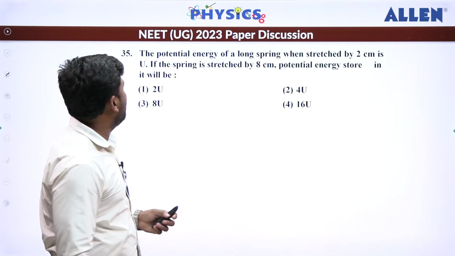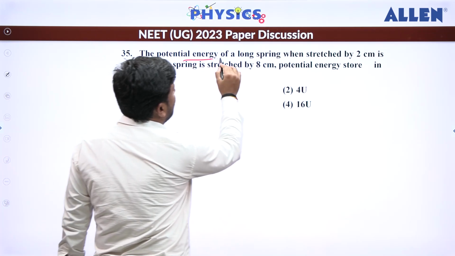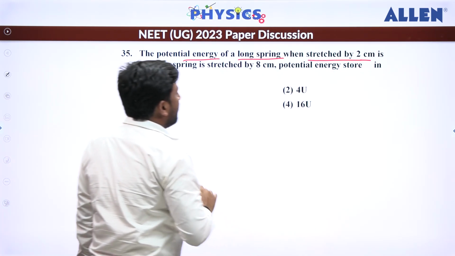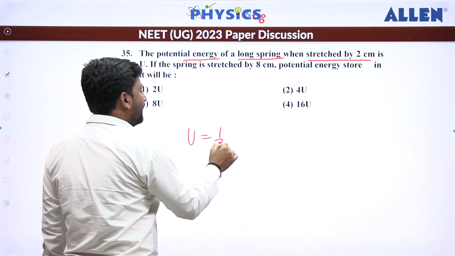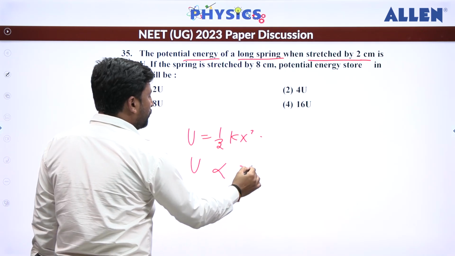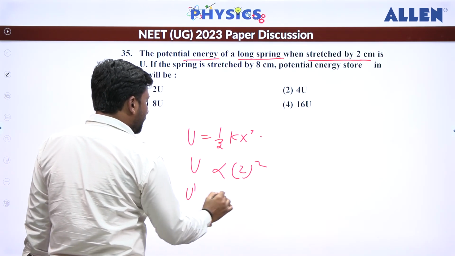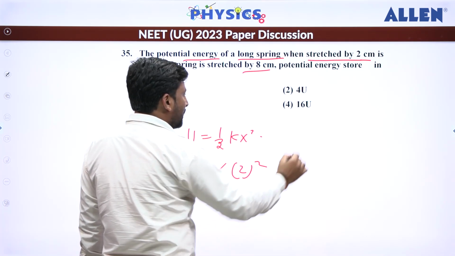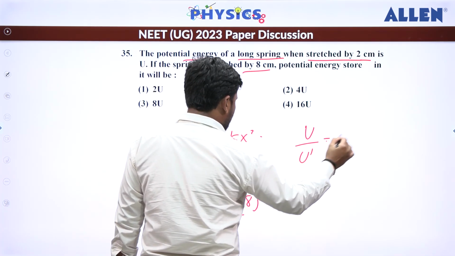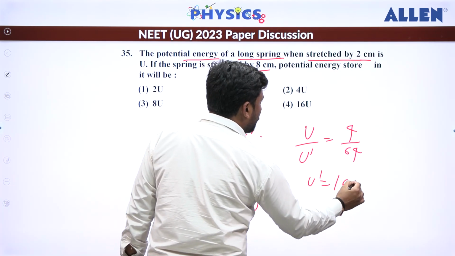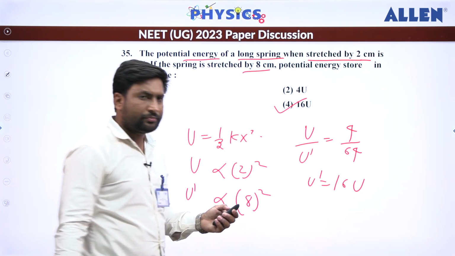Next, question number 35. Potential energy in a long spring when it's stretched by 2 centimeter. We know that U is equal to 1 by 2 kx square. They have given U is proportional to 2 ka whole square. So U dash will be proportional to 8 whole square. If you compare this, you can say U by U dash is going to be 4 by 64. So U dash will be 16U. So the correct answer is 4.